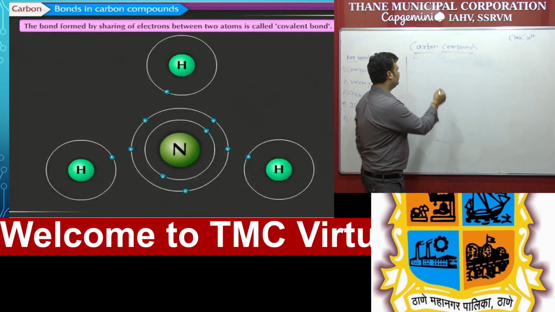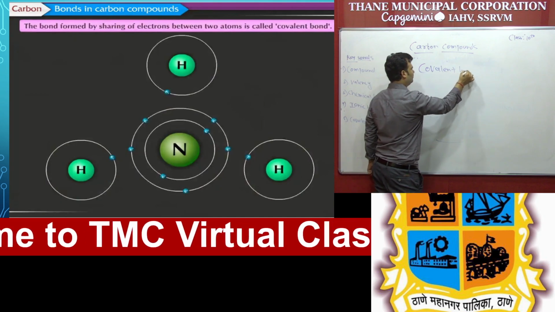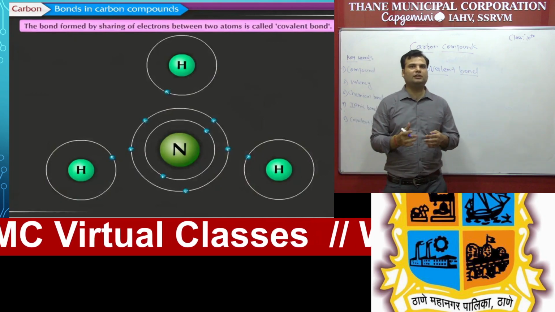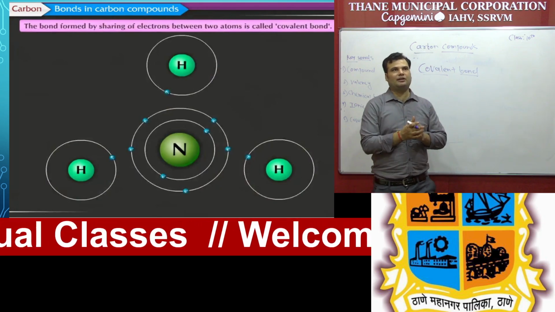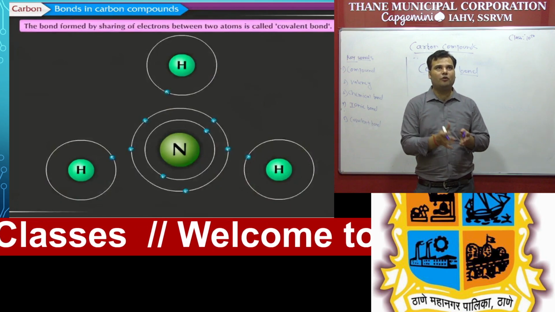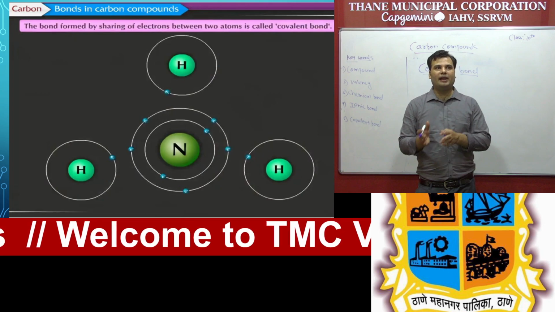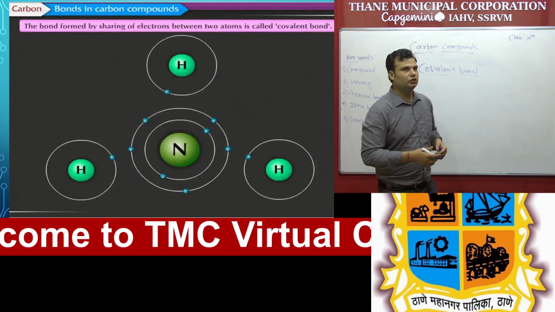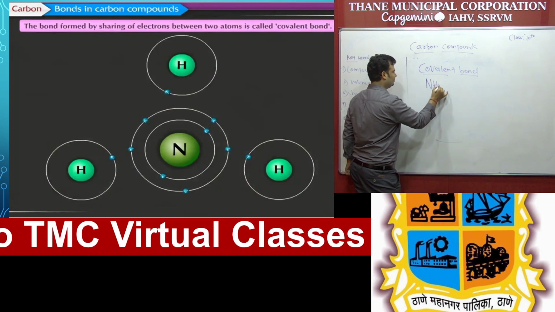So next one is covalent bond. Covalent. Co means cooperation, valence, valency. So there is always sharing of electrons. The bond formed by the sharing of electrons between atoms is called a covalent bond. You can see this example in the slide also, like ammonia. So what is the molecular formula for ammonia? That is NH3.